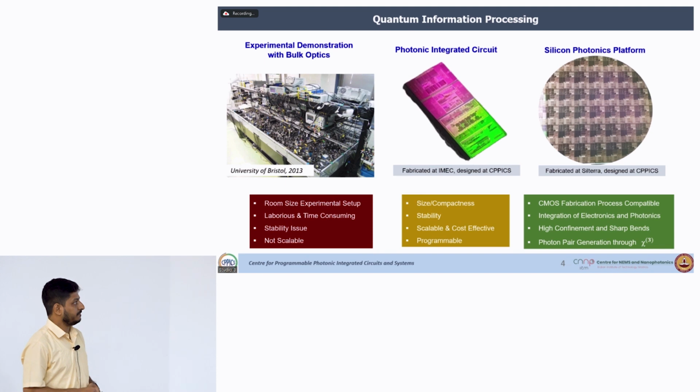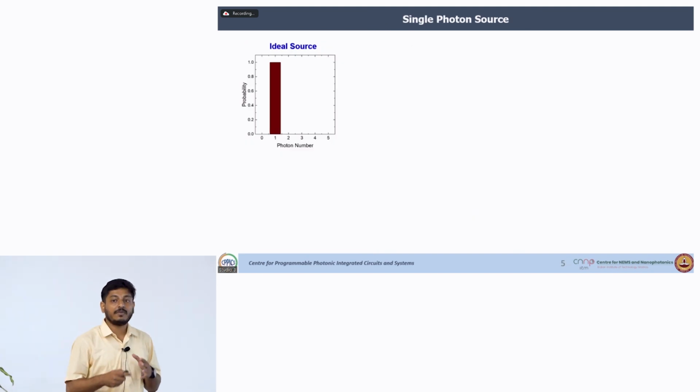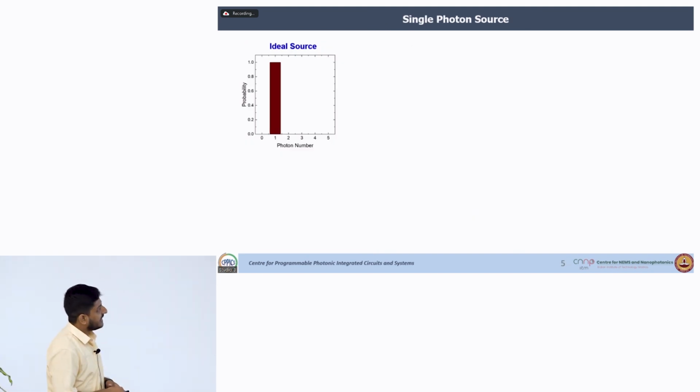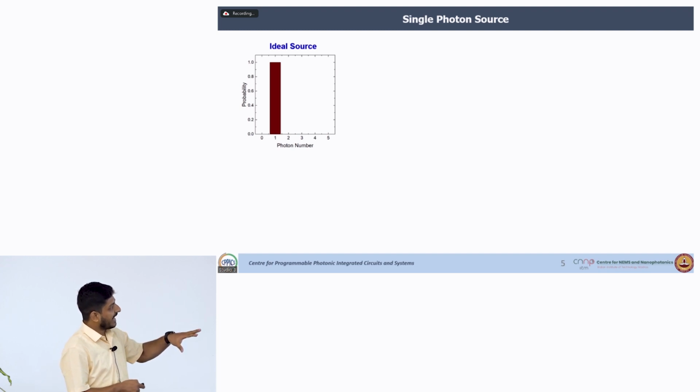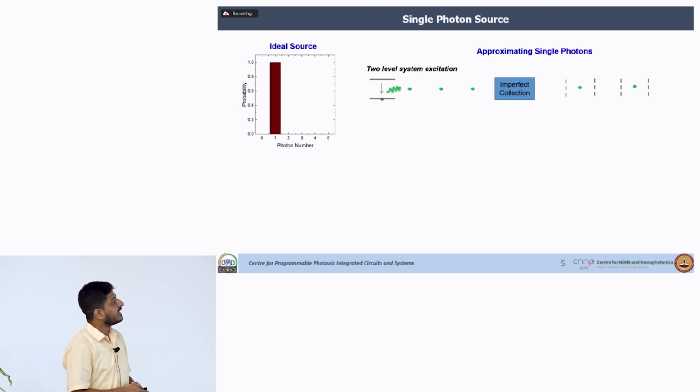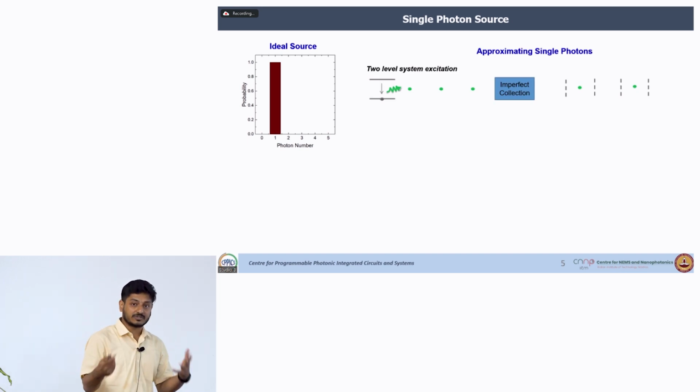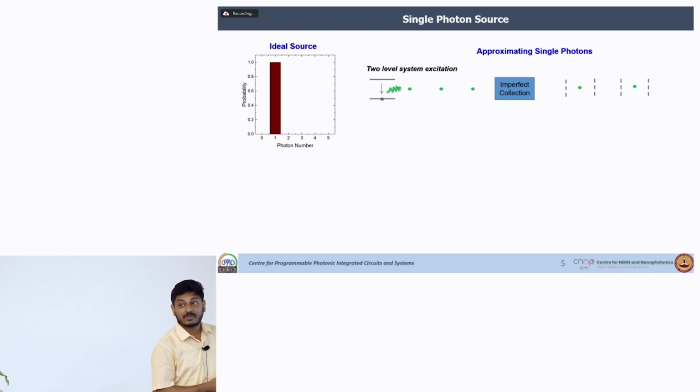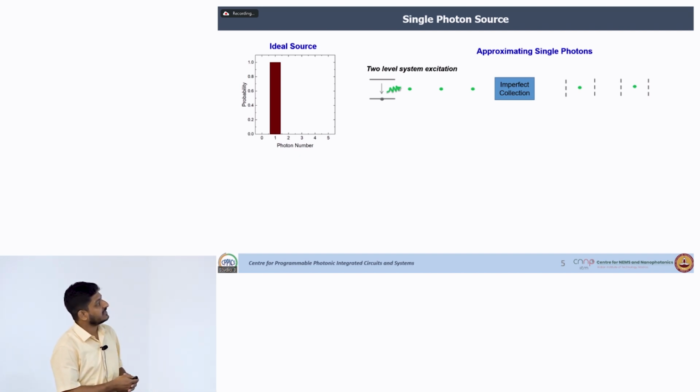and obviously we can have photon pair generation in this silicon photonics platform. Now, let us see what we mean by a single photon. If my ideal source is there, each time it emits, it will emit only one photon, but this is the ideal scenario. In real life, we won't get that, we have to approximate through some physical process. One of the ways is a two-level system excitation: when an electron jumps from the conduction band to the valence band, a photon is emitted, but in reality there is imperfect collection efficiency.